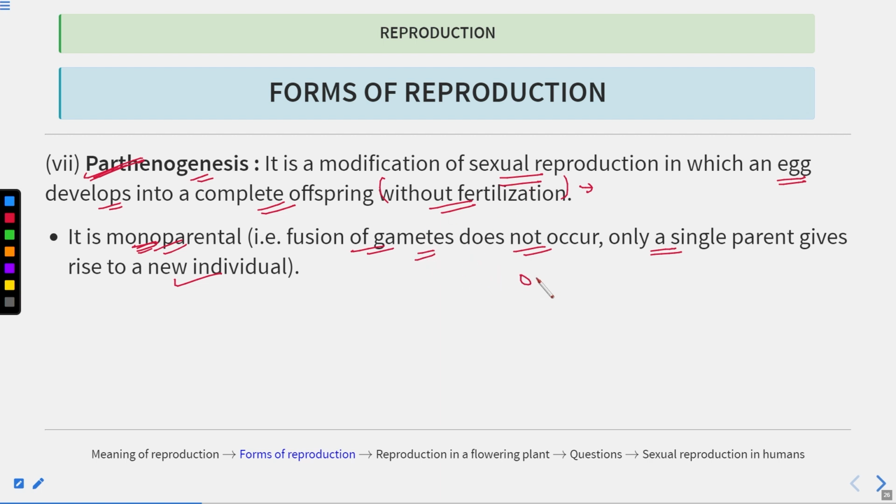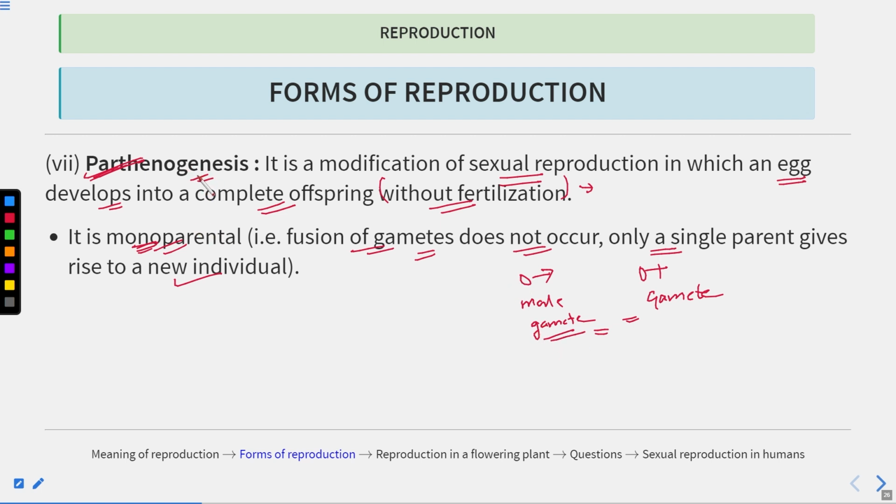One will be the male gamete, the other is the female gamete, and they fuse together to form the zygote. Clear? So this is what happens in sexual reproduction.